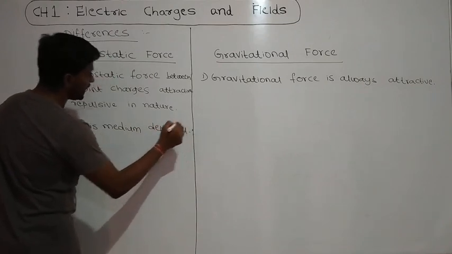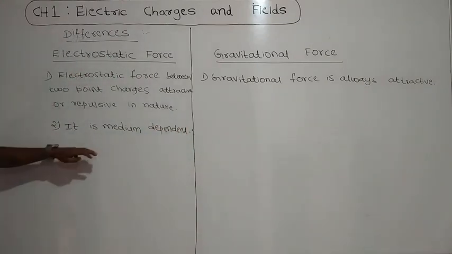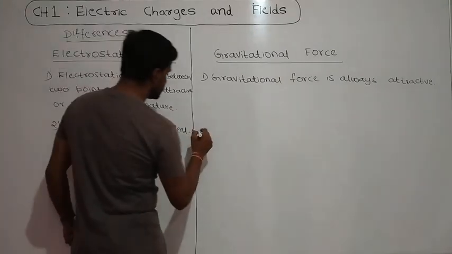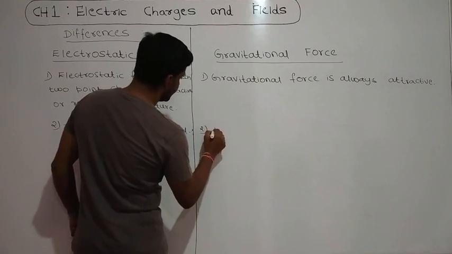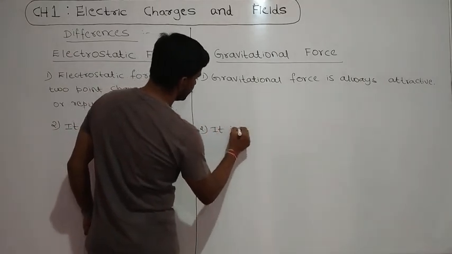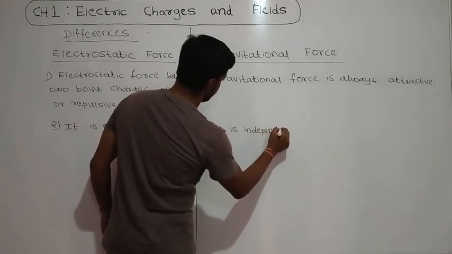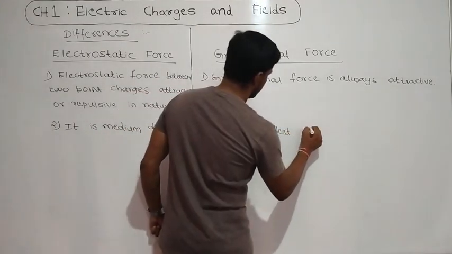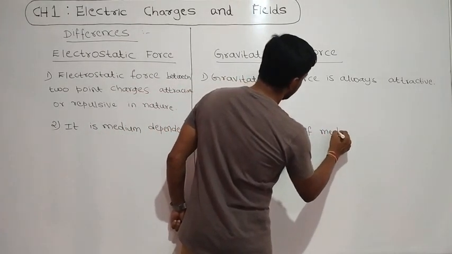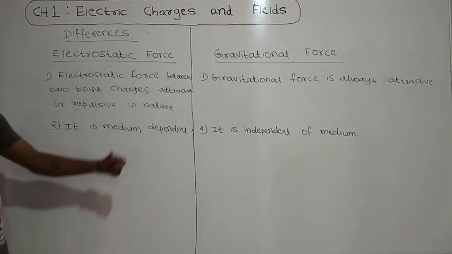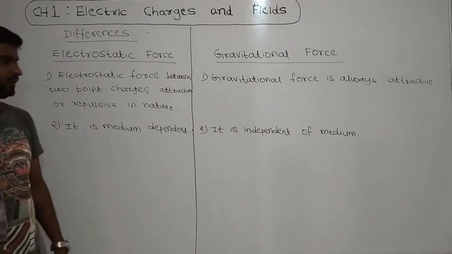The force of attraction or repulsion between the 2 point charges depends on the medium. But in the case of gravitational force, it is independent of a medium. It is not depending on any medium. The value of the force does not depend on any medium.